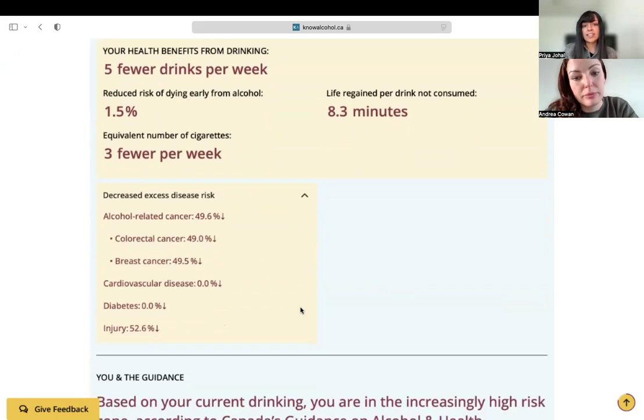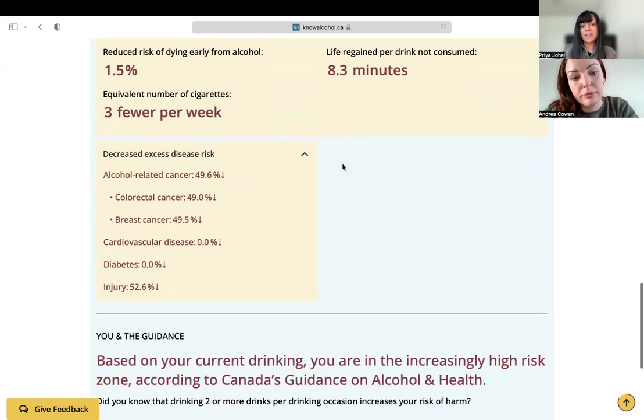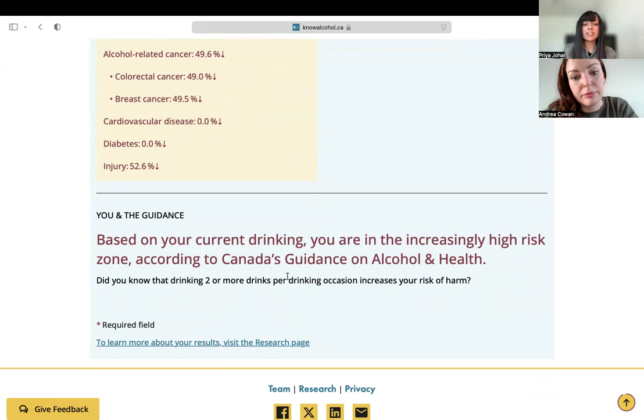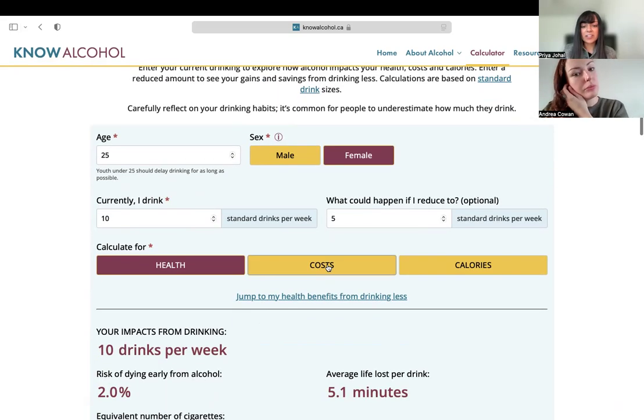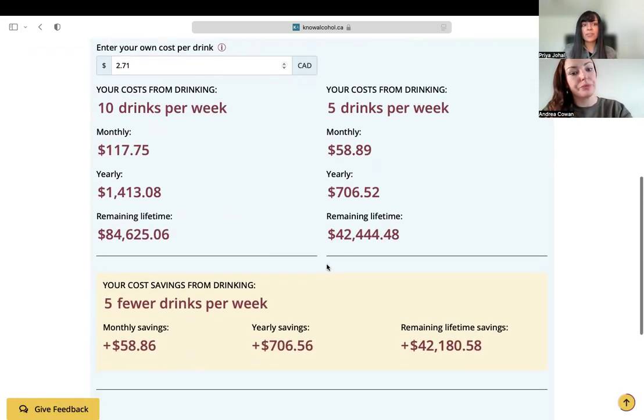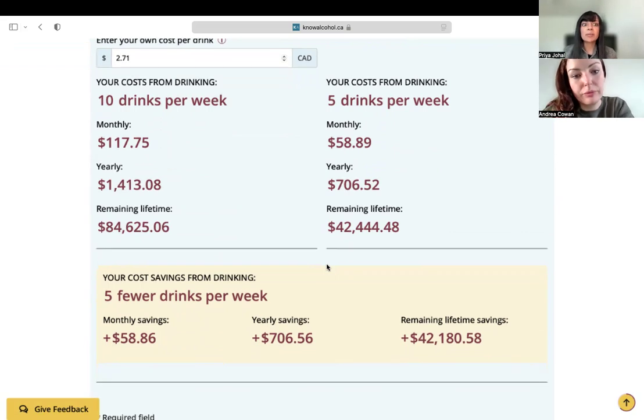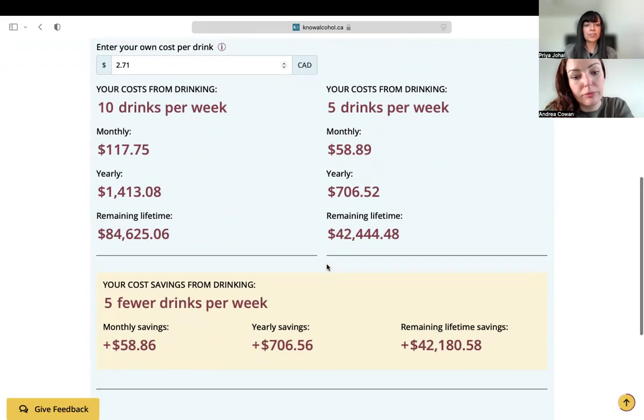So that difference between the 10 and the 5 and what these reduced risks look like, as well as the gains in terms of minutes of life. We also wanted to situate folks based on their current drinking in terms of where they fall in that guidance continuum of risk. Quickly going to the costs, we also wanted to show folks how much alcohol might be costing them per month, per year, and over their lifetime, as well as the savings if they were to reduce drinking.